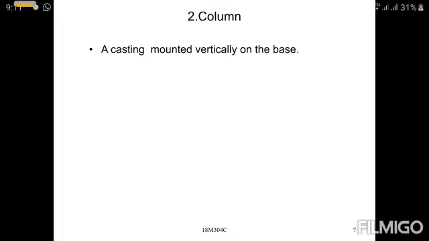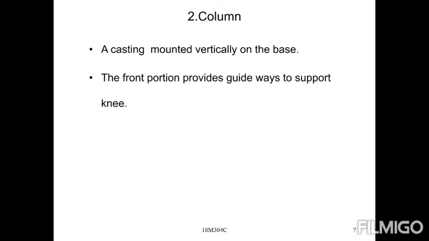Next one is the column. The column is a casting mounted vertically on the base, providing a side support. In the front portion it provides guideways to support the knee. Next, the overhanging arm is held on top of the column. The overhanging arm houses the driving mechanism, spindle and table feed.